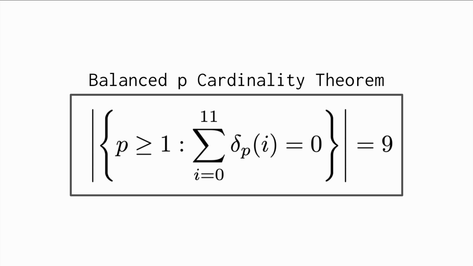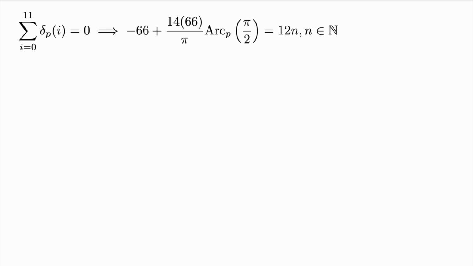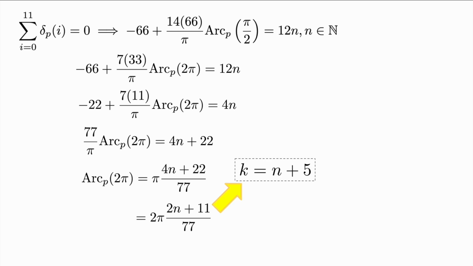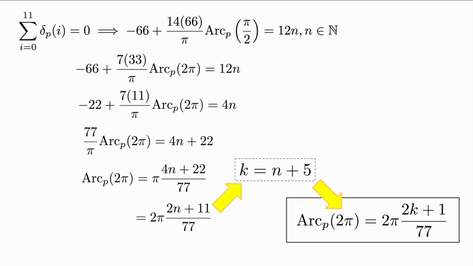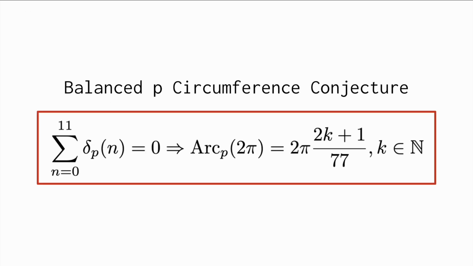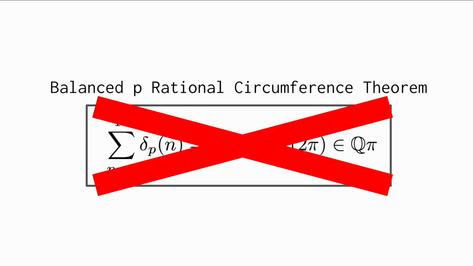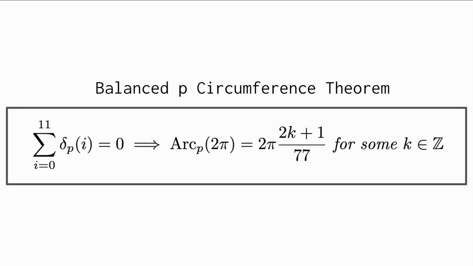We do have one more thing though. Since in our proof of the balanced p cardinality theorem, we showed that a p being balanced implies that this equation is true, we can use that to prove our other conjecture from Chapter 12. We'll use linearity at pi over 4 to turn this pi over 2 into a 2 pi, divide both sides by 3, move the 22 to the other side, isolate the arc term, do a little factoring, let k equal n plus 5, and we get that p being balanced implies that the circumference of the squircle is of the form 2 pi times (2k plus 1) over 77 for some natural number k. So goodbye balanced p circumference conjecture, and goodbye balanced p rational circumference theorem, and hello balanced p circumference theorem.